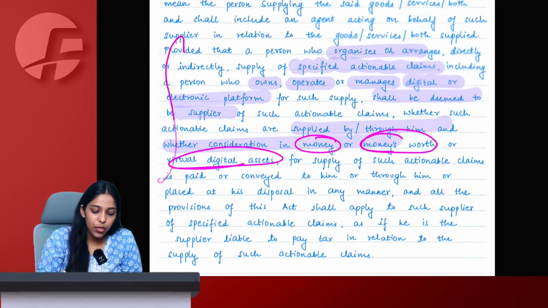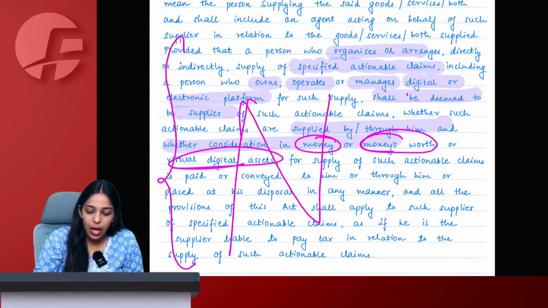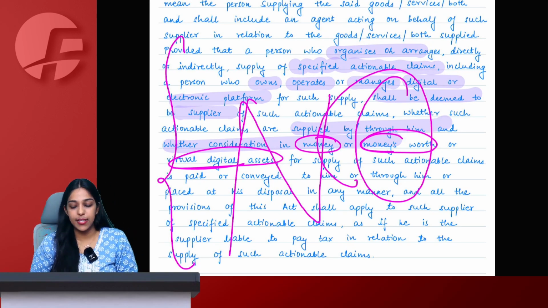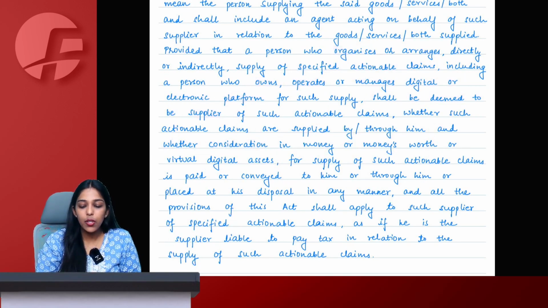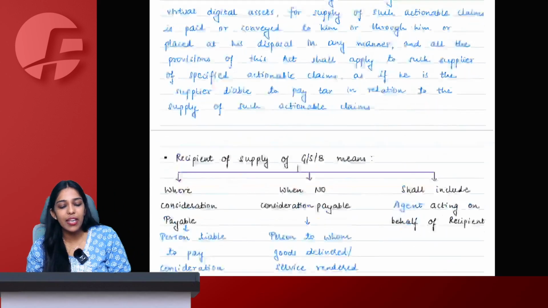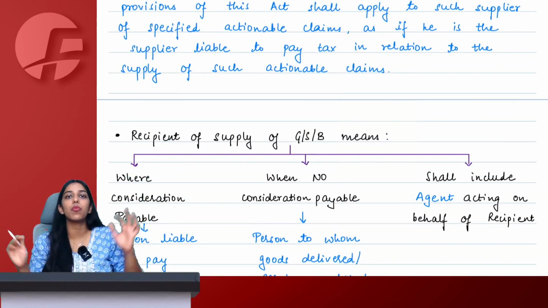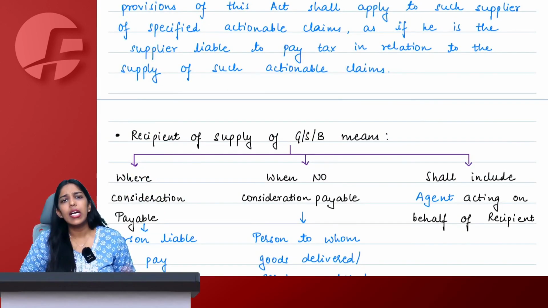Ma'am, are we supposed to remember this? No. Are we supposed to understand this? Yes. So no need to remember this. You simply have to understand. They will never in examination ask you to explain who is a supplier. No, never. It is very simple.